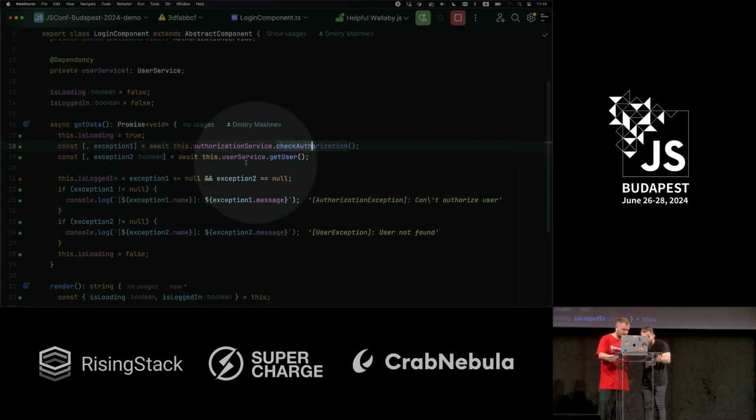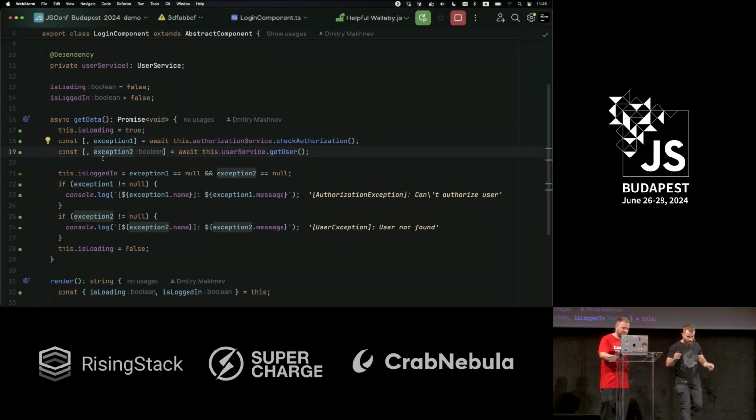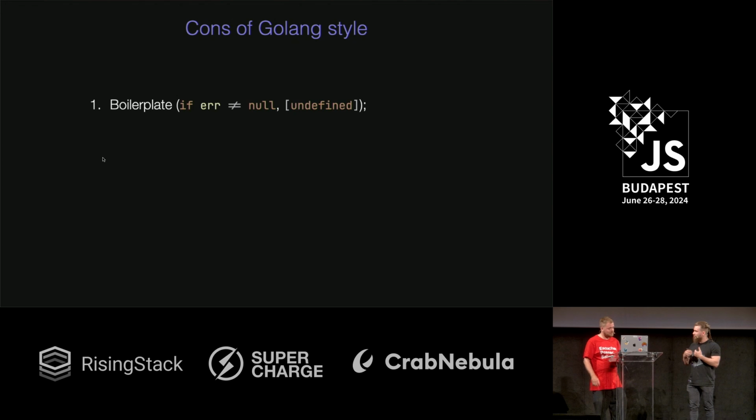Yeah, this is what I'm talking about. You see? I mean, each time you call a service, you need to invent a name both for data and for exception. And we force our dear teammates to face this challenge again and again.